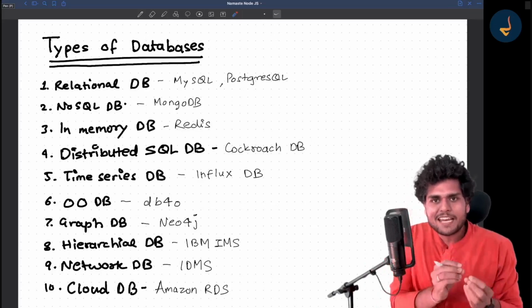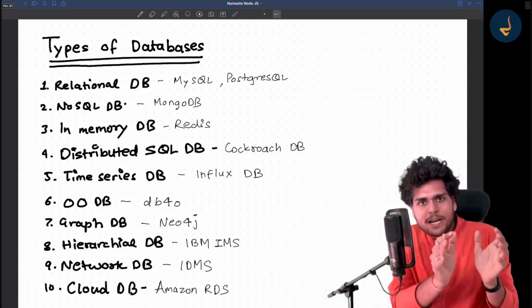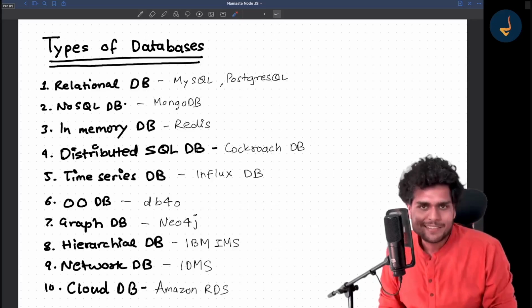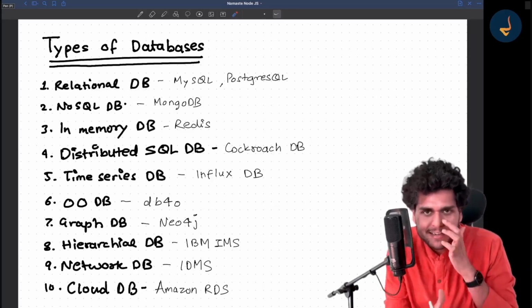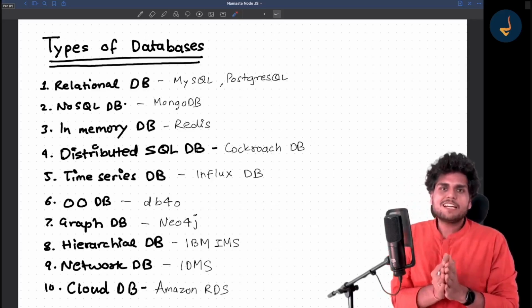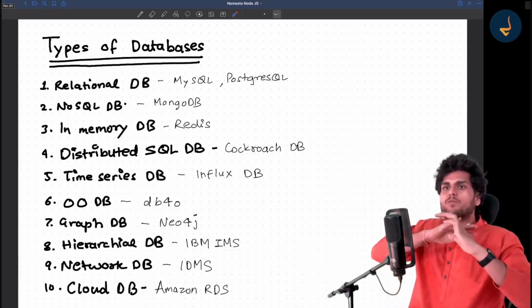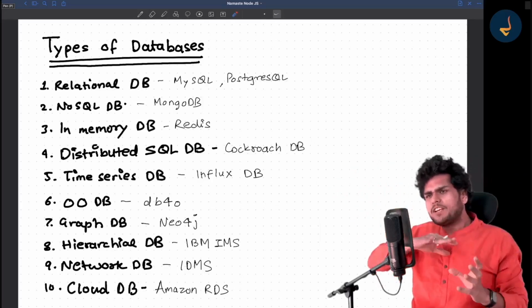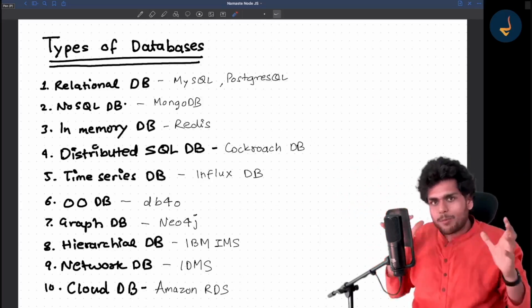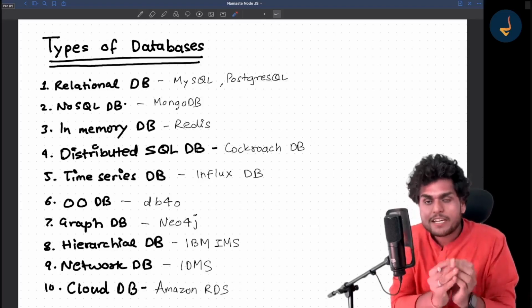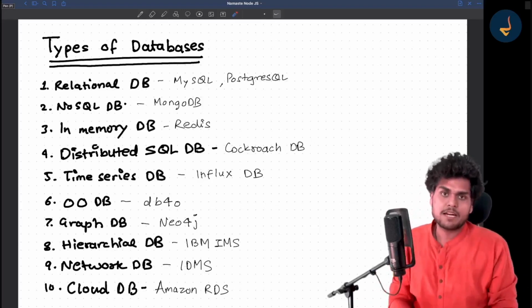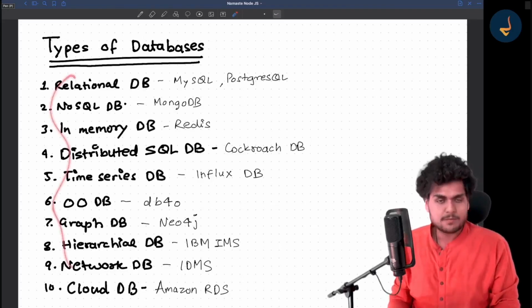So never think that one company is just using one database. It's foolish to think like that. If the company is big, they have different types of challenges, different types of projects, and each project can have a different type of database.